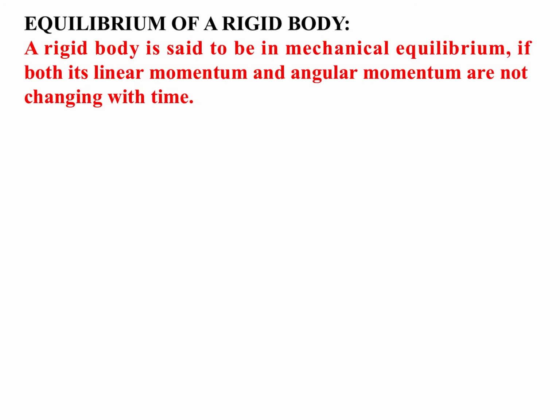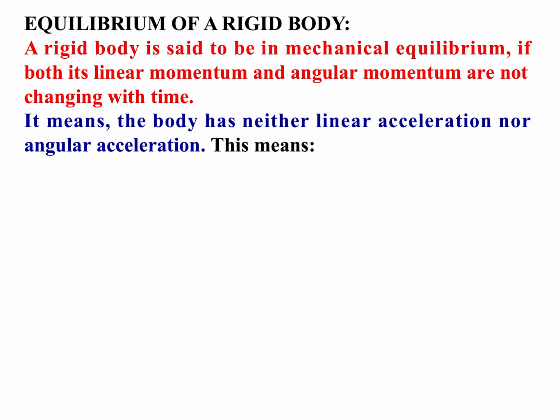Next topic, equilibrium of a rigid body. A rigid body is said to be in mechanical equilibrium if both its linear momentum and angular momentum are not changing with time. If linear momentum and angular momentum both are not changing with time, both are constant, then a rigid body is said to be in mechanical equilibrium.